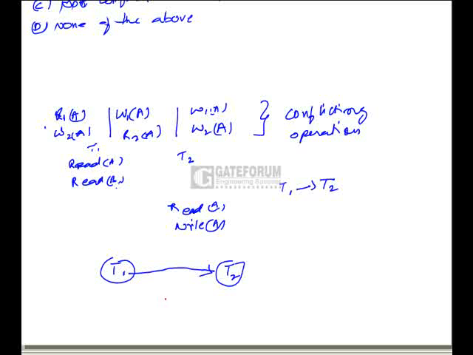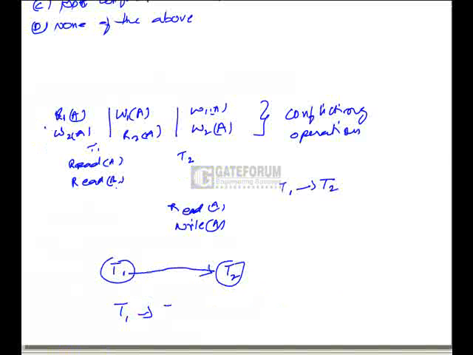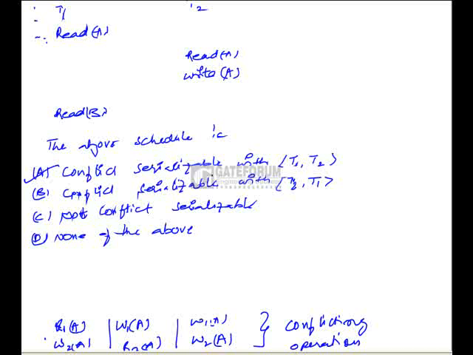If there are no cycles in the precedence graph, then that schedule is conflict serializable. Here there are no cycles in the precedence graph. Hence the given schedule is conflict serializable, and the equivalent serial schedule would be T1 followed by T2. Hence the correct option is A, conflict serializable with the sequence T1 followed by T2.